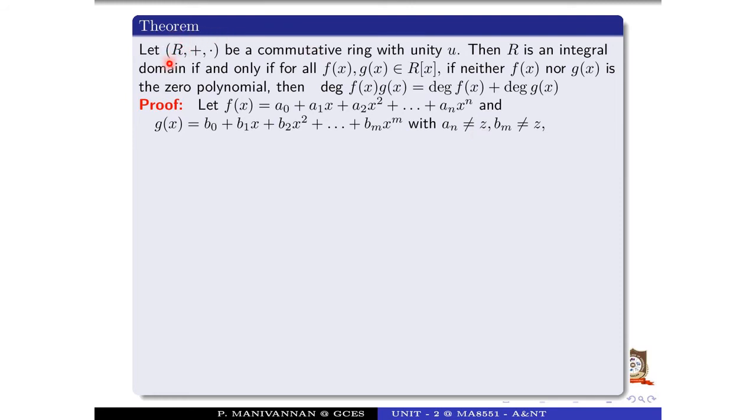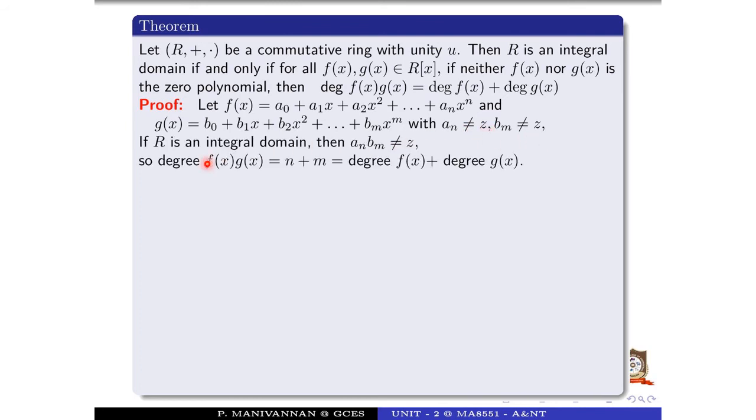In the ring R, u is the multiplicative identity, and Z is the additive identity. In some books we denote Z as 0. Okay, that is no problem. Here it is a commutative ring with the unity. Then R is an integral domain. Assume this, then to prove this result.